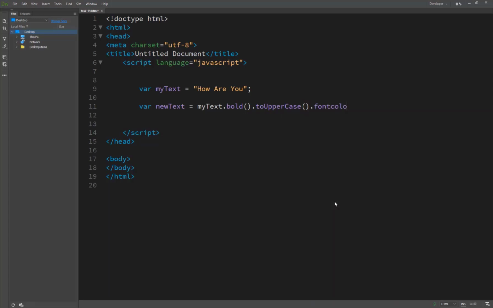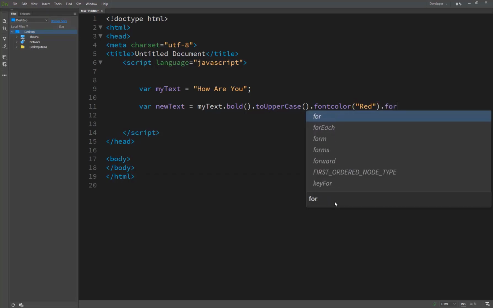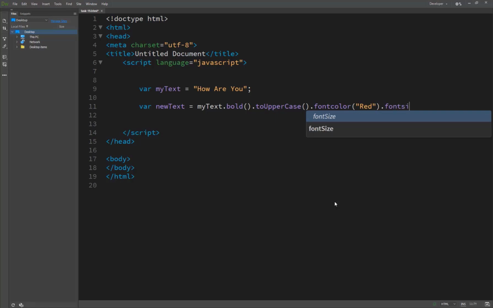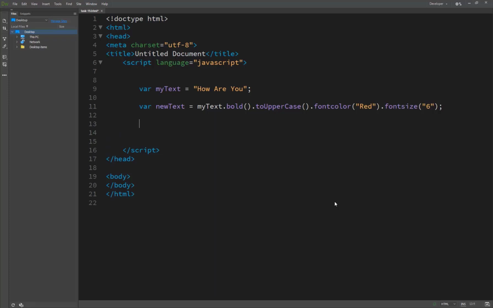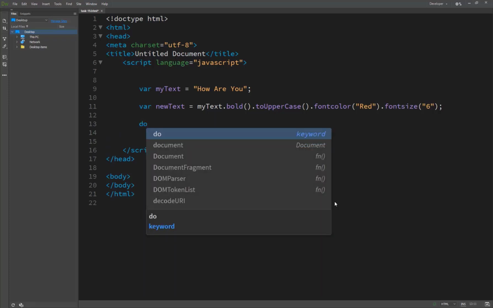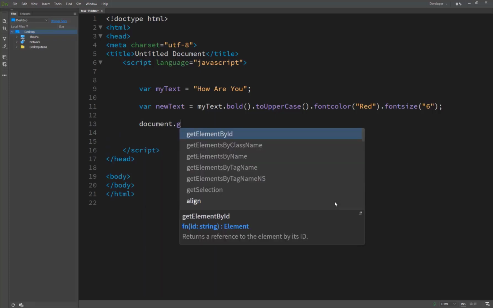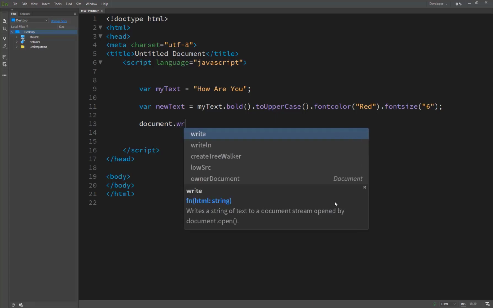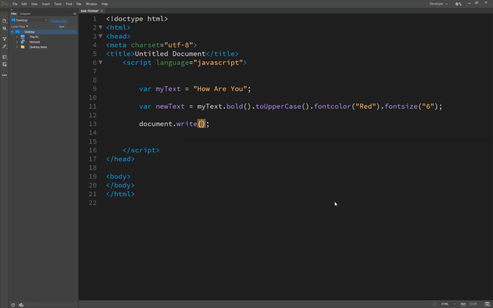font color inside we pass red, and font size, we pass here 6. And here in the final we get the result by document.write, and inside we pass our new variable new text.